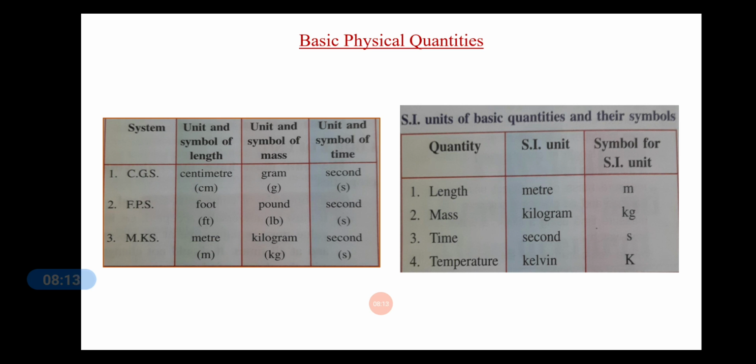Temperature has the unit Kelvin and it is represented as capital K. Now, when you are writing Kelvin, it is written in small letters, but when you are just writing the symbol, you write it as capital K because Kelvin was the name of a person. That is the reason when you write the symbol for the SI unit, you write it as a capital K.